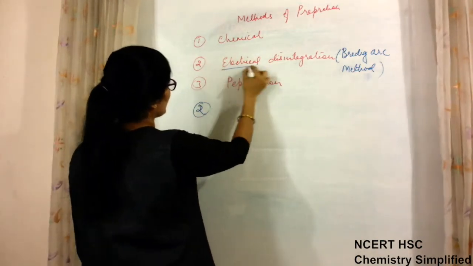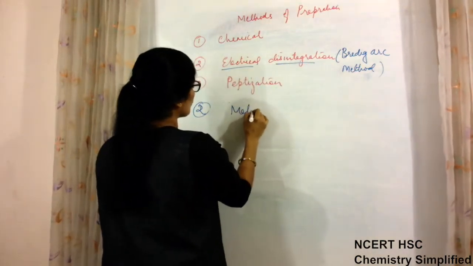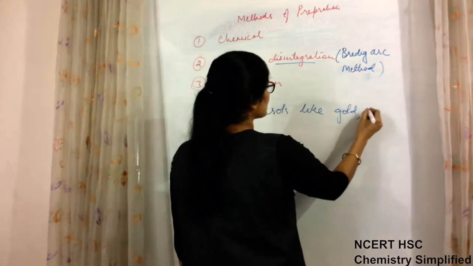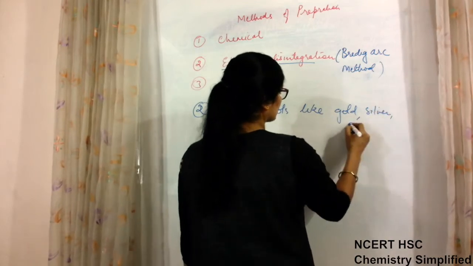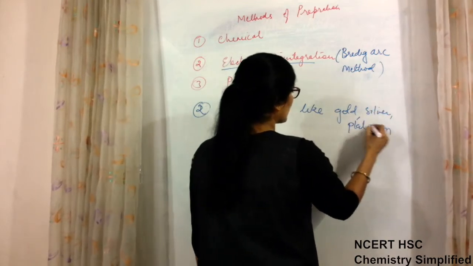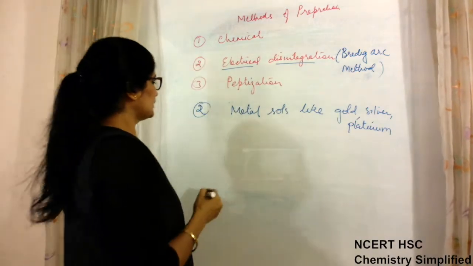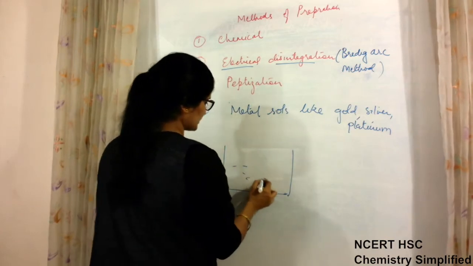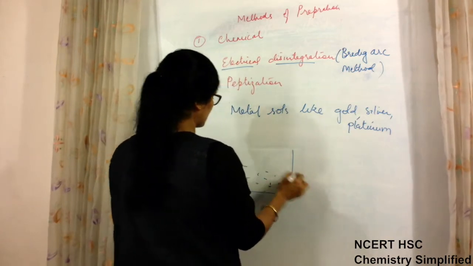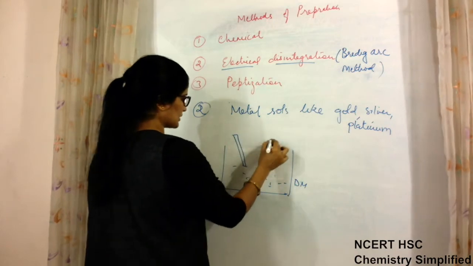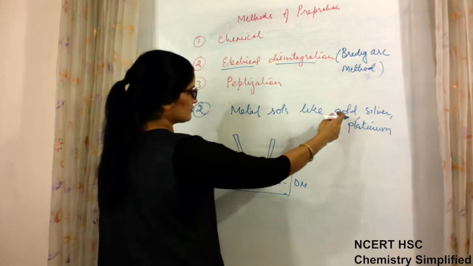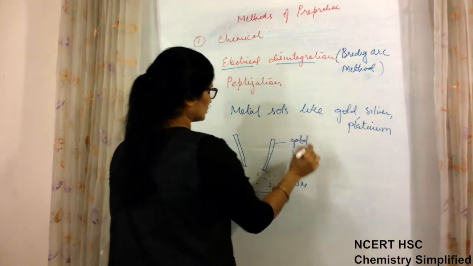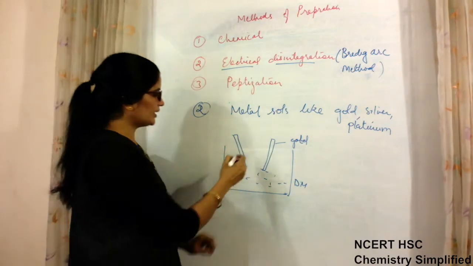Second method, electrical disintegration, for preparation of metal sols like gold, silver, platinum, which are non-reactive. In this case, what is done? Dispersion medium, that is water, is taken, and two electrodes of the respective metal. If it is gold, then gold electrodes are taken, and an electric spark.